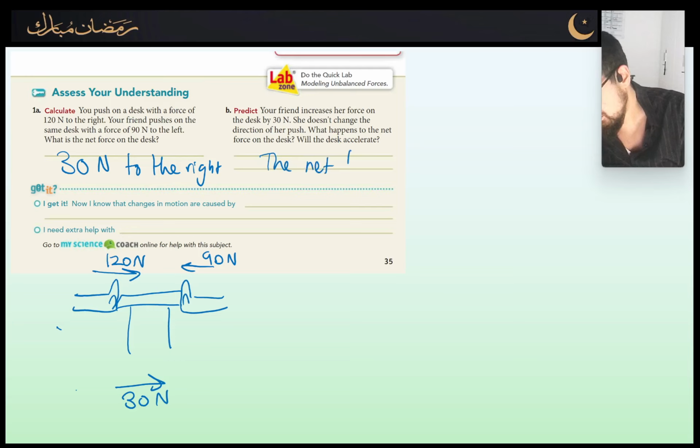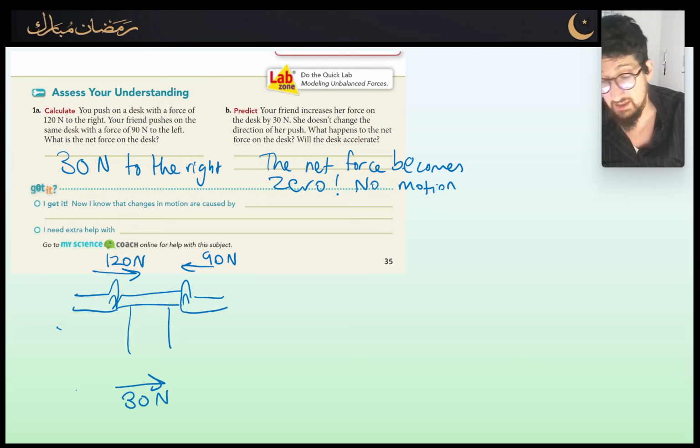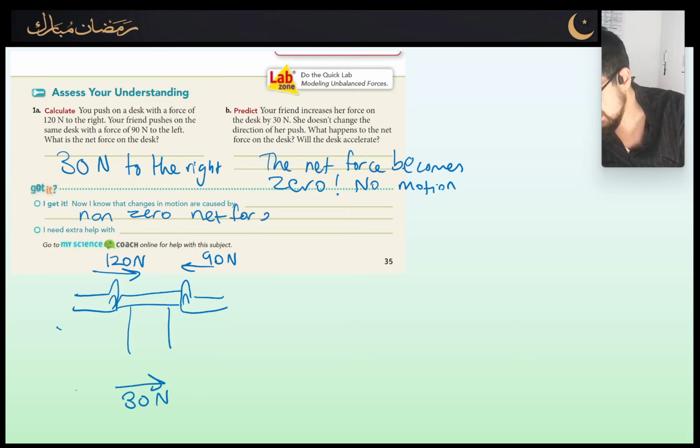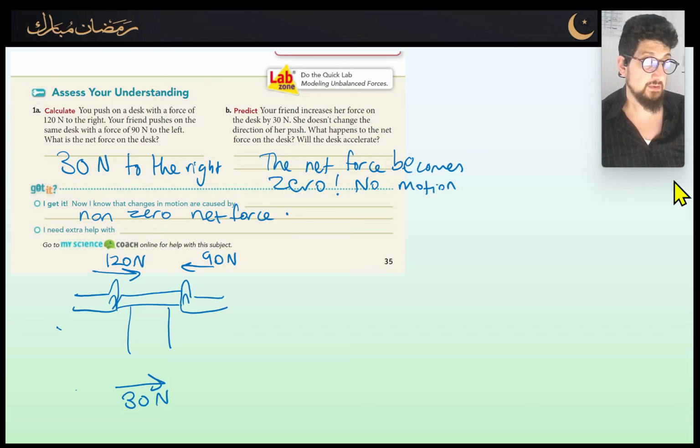The net force becomes 0. Therefore, no motion. No motion, no acceleration, nothing like that. The desk will remain at rest. Okay, so now I know that changes in motion are caused by, what are they caused by? Non-zero net force. As long as there's a net force and it's not 0, that will cause an acceleration.